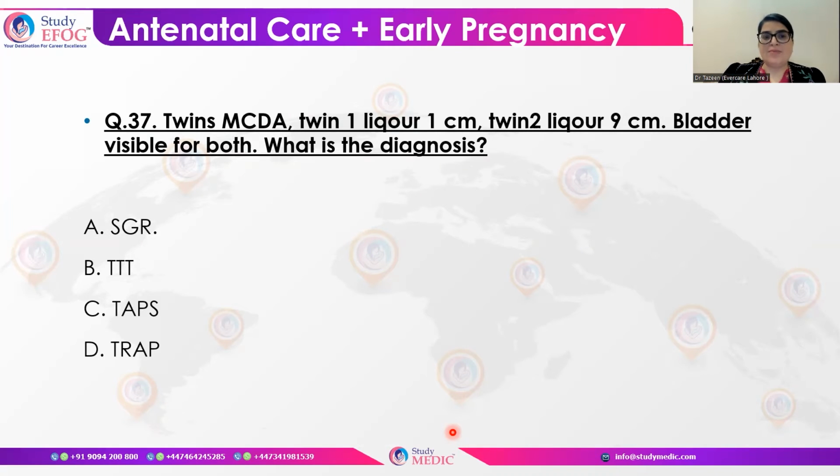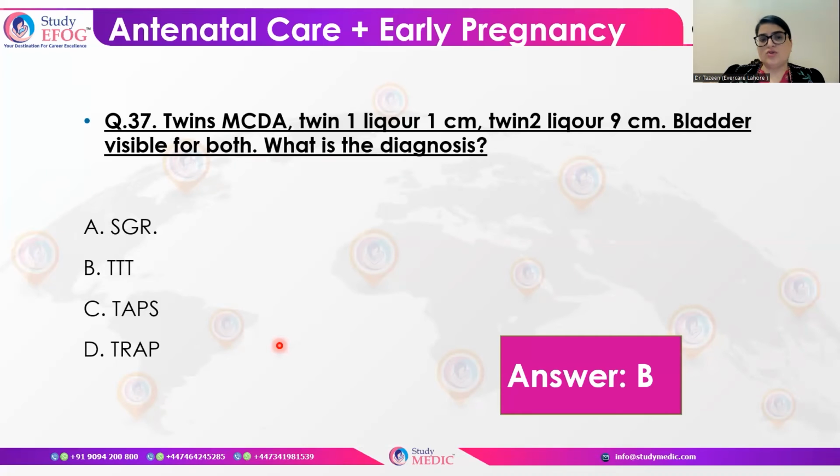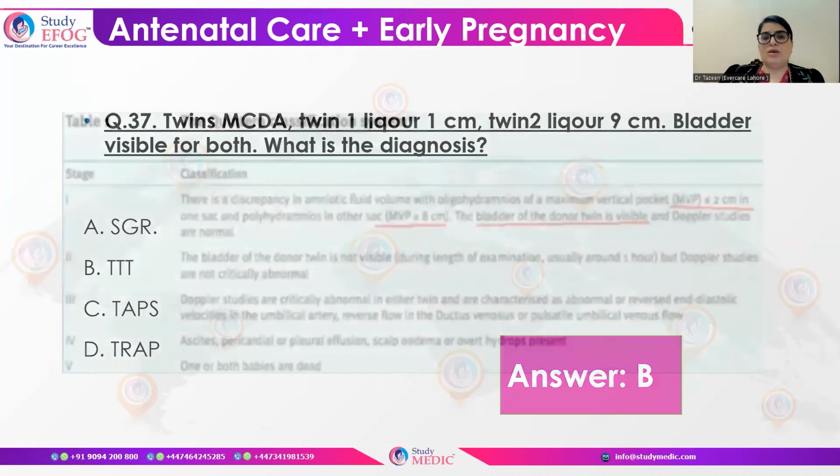A patient is coming to you, monochorionic diamniotic twin. Twin 1 liquor is 1 centimeter, twin 2 liquor is 9 centimeter, bladder is visible for both. So what is actually the diagnosis? Here, first they are asking you the diagnosis, then they can also ask you about the staging, whether it is stage 1, stage 2 or stage 3. So here it is actually twin transfusion syndrome. The answer would be B.